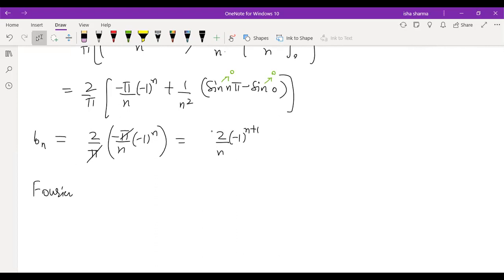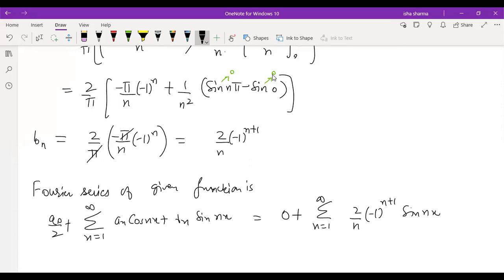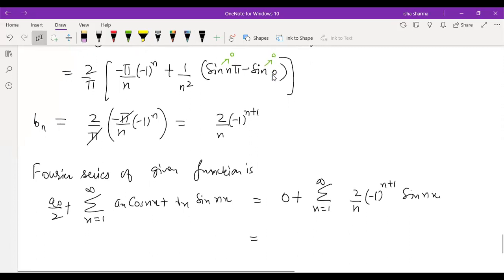So I will be now writing the Fourier series. Fourier series of the given function is A0 by 2 plus summation n is equal to 1 to infinity an cos nx plus bn sin nx. So A0 is turning out to be 0, an is also turning out to be 0, and bn is 2 by n minus 1 raised to power n plus 1 sin nx. So that means in the final series there are only sine terms present, right? So that is the answer.